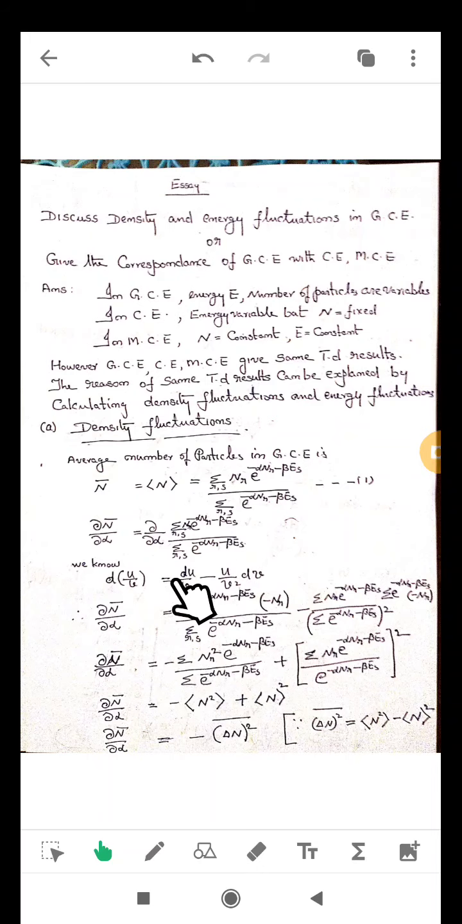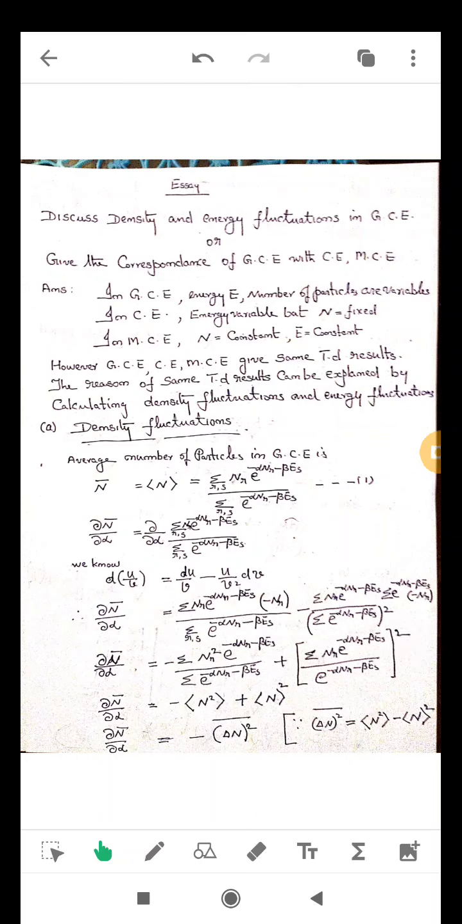So du over v, where v means this denominator. Write this denominator at the denominator. So du by v minus u, where u means the numerator, write the numerator. And then denominator square, v square: the denominator e raised to minus alpha n_r minus beta E_s, whole square, into dv. dv means the derivative of the denominator. So summation over r, s, the derivative of the exponential function is the function itself, so e raised to minus alpha n_r minus beta E_s into d by d alpha of minus alpha n_r,